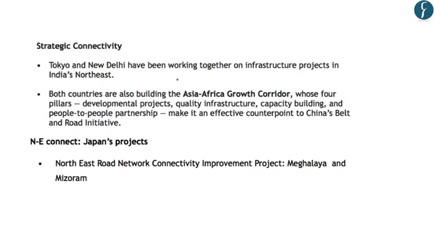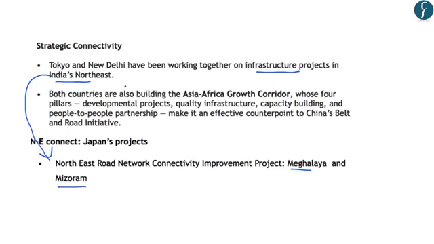Further, regarding the strategic connectivity, the author has highlighted that India and Japan have been working together on infrastructure projects in the northeast of India. And one of the projects on which India and Japan are working is the Northeast Road Connectivity Improvement Project, which is between Meghalaya and Mizoram. So this is one of the important strategic connectivity projects that has been undertaken by Japan in the northeastern part of India.